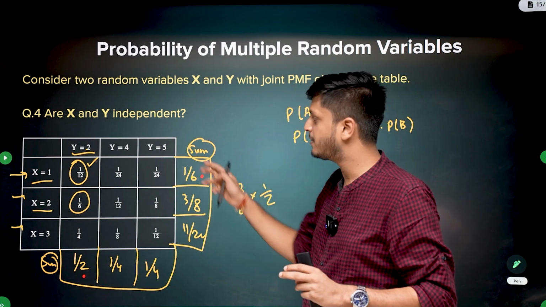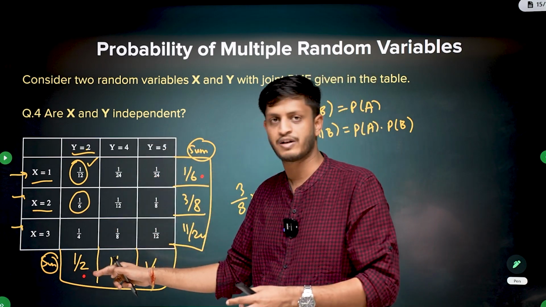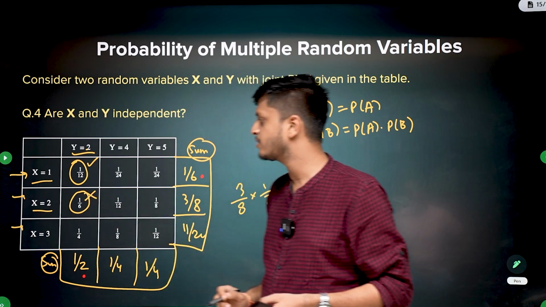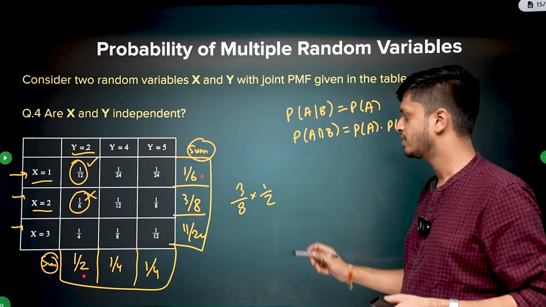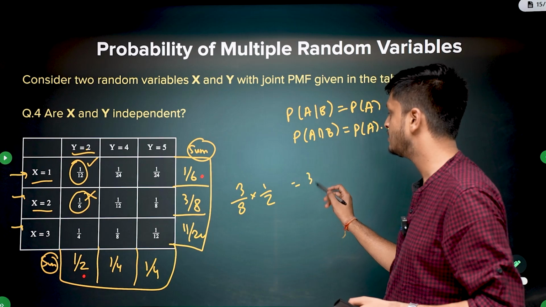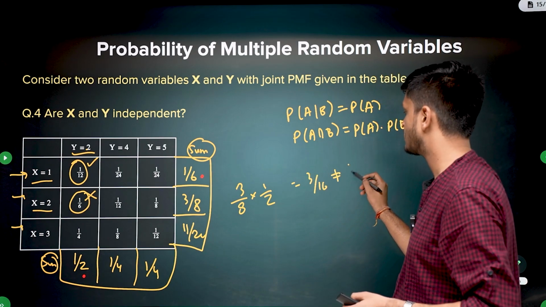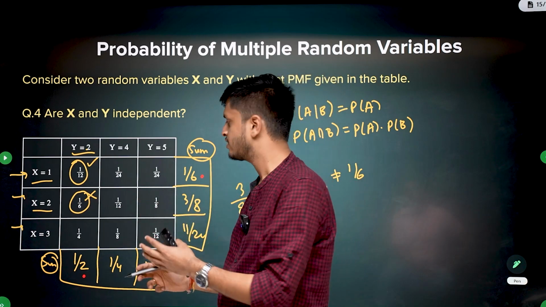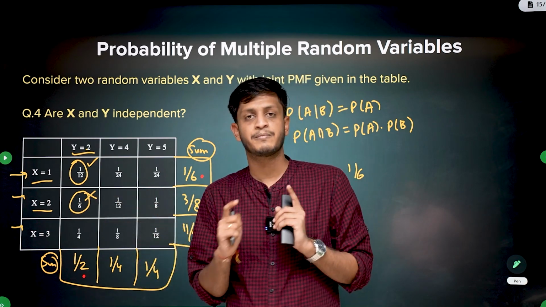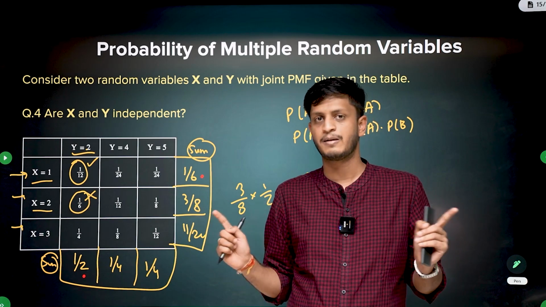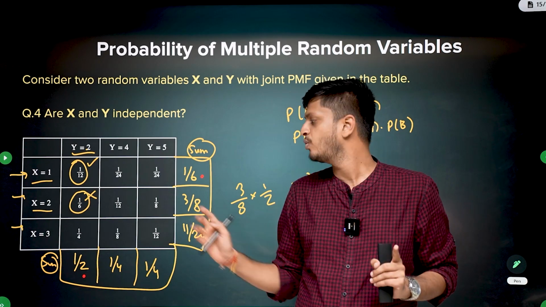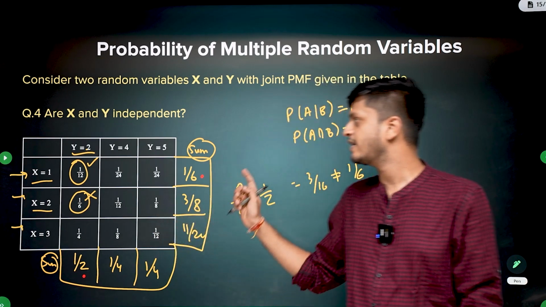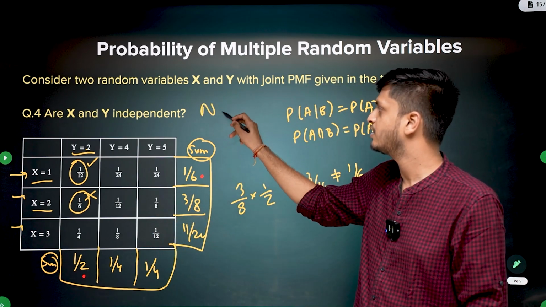For y and x to be independent, all these values should be product of these two values. But here, y equal to 2 is not independent of x equal to 2. This product is actually 3 by 16, which is not 1 by 6. Which means that I don't need to check all other values. I found one value, which means that random variables x and y are not independent. They are dependent. Only few combinations are independent of each other, but not all. So that's why x and y are not independent.